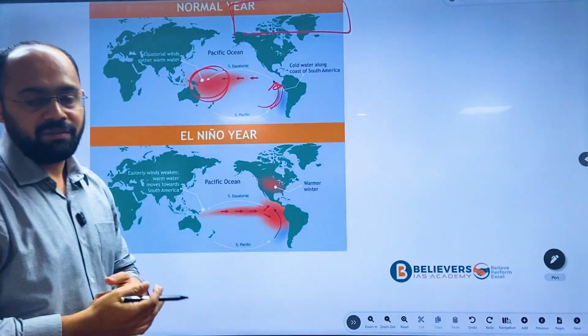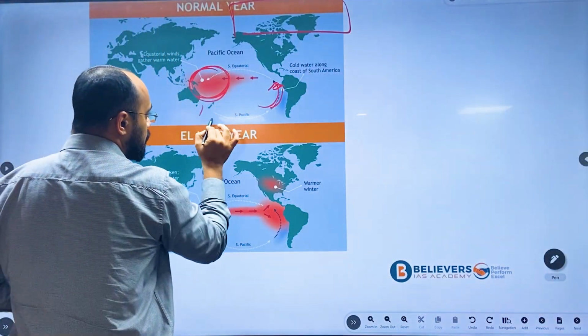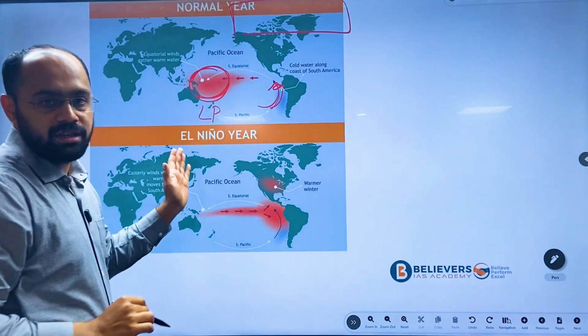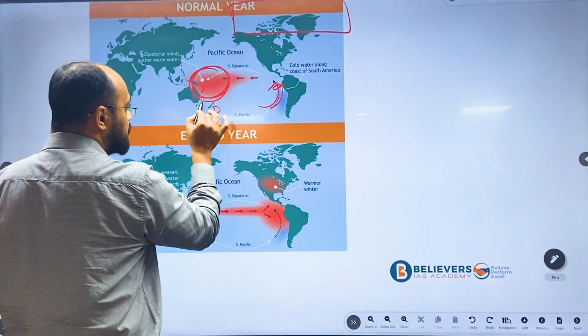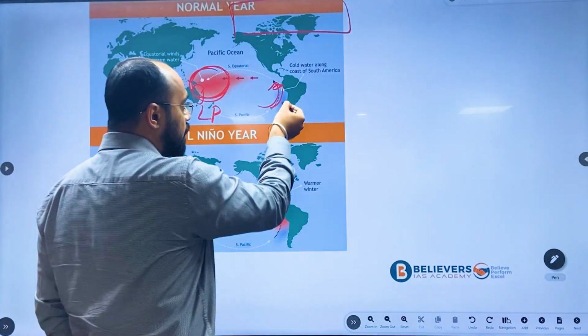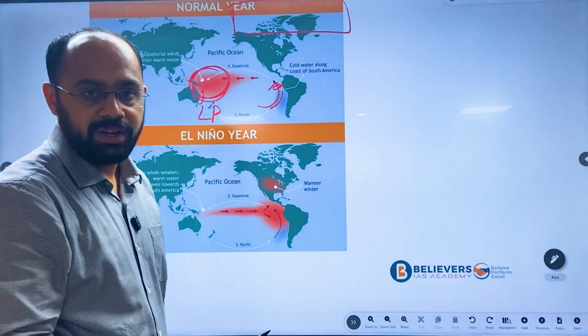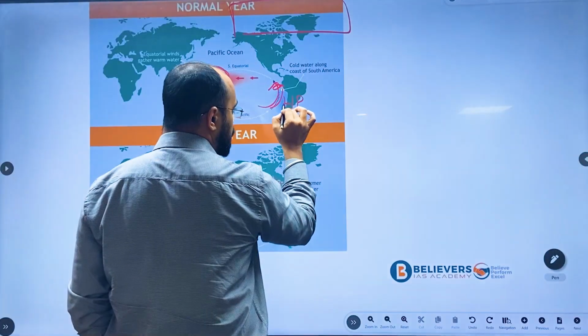As we are aware from our geography, since there is warm water, low pressure is created in the eastern part of Australia, and due to upwelling of cold water, high pressure is formed here.